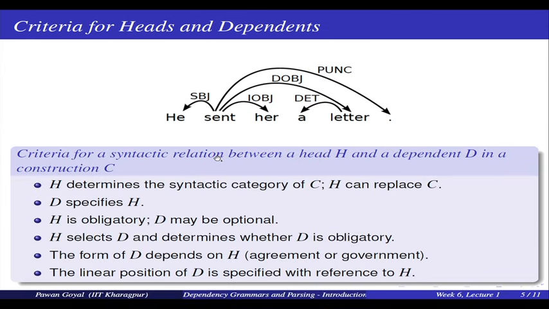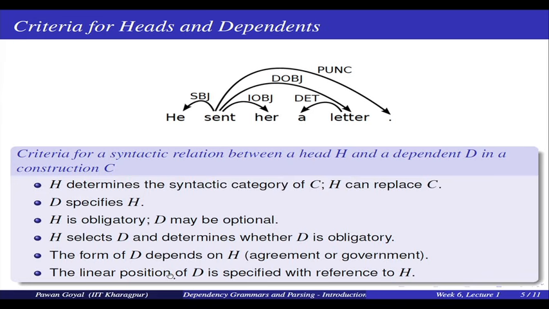Now, the head word selects my dependent D, and it also determines whether the dependent is obligatory or not. And in some cases, the grammatical form that D takes will also depend on my head. This is also called agreement or government in linguistics. So, the form that you use for your verb in your construction will be similar to the form of the subject and object that you are using.